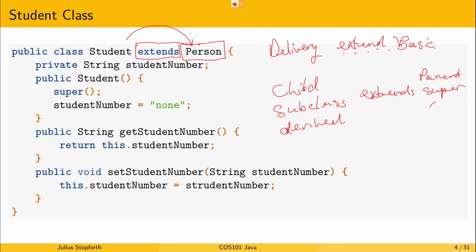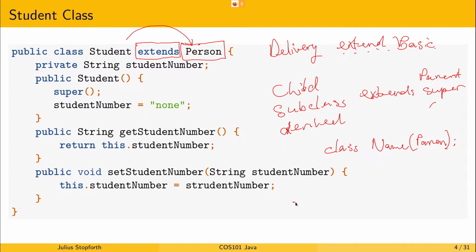Okay. Yeah. So in other programming languages, I think Python, you will say class, the name of the class, and if you're extending it, you will put the parent like so. So in Python, the syntax is a bit different.